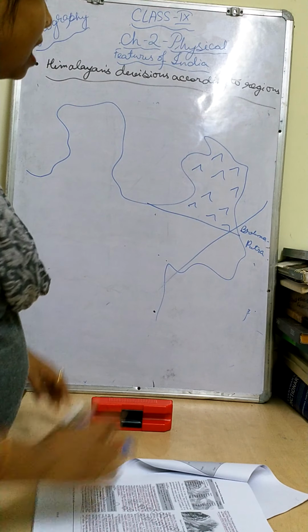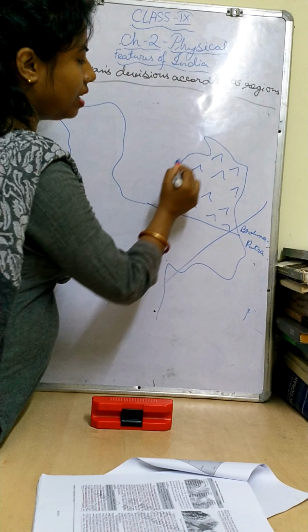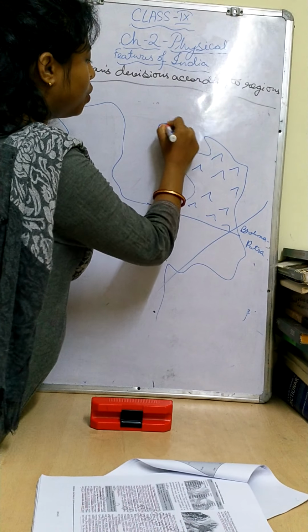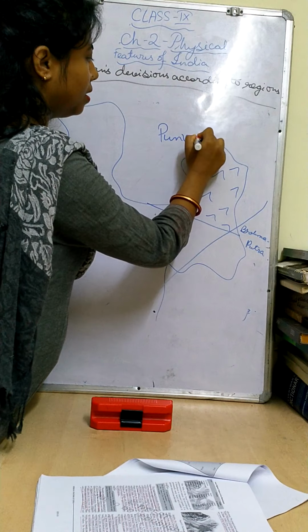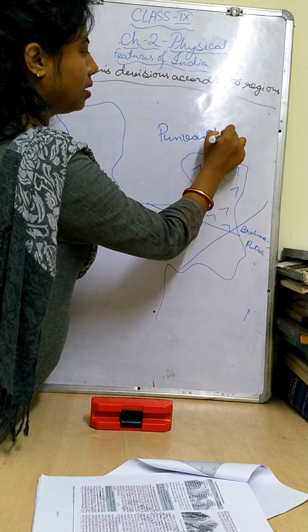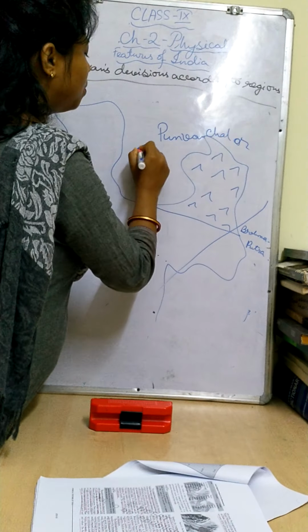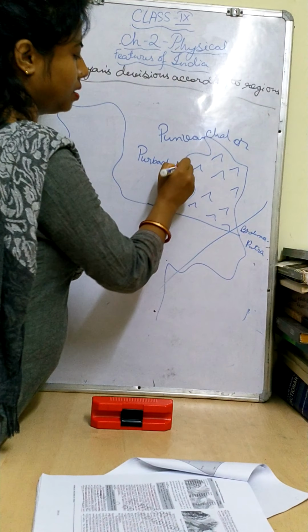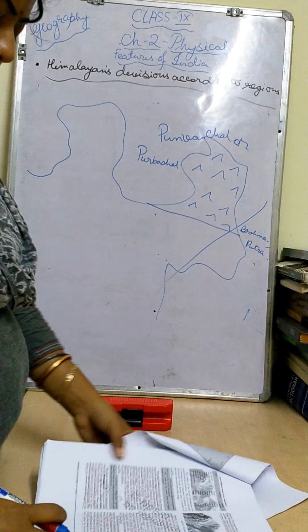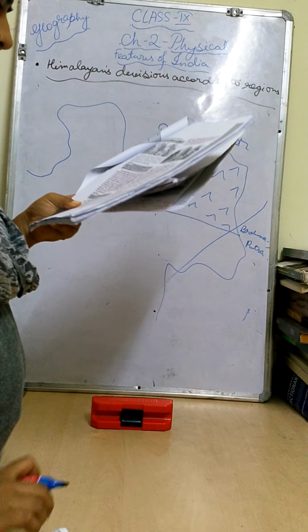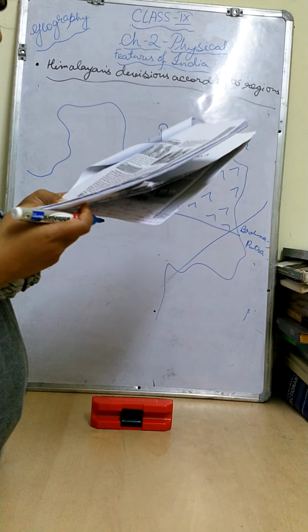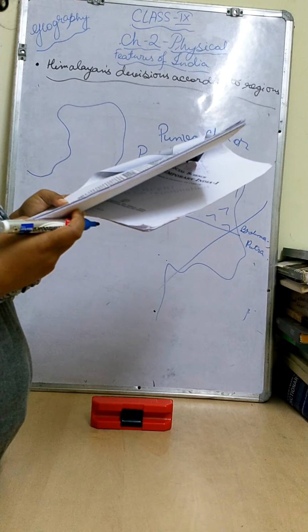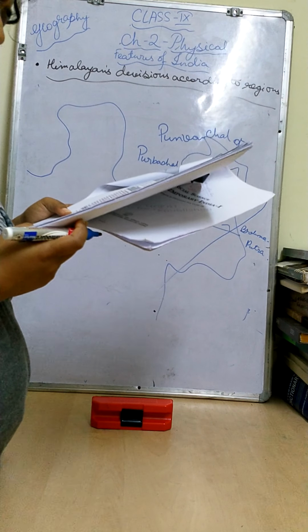These northeastern state mountains are called the Purvanchal or Purvachal. These are the eastern hills and mountains.